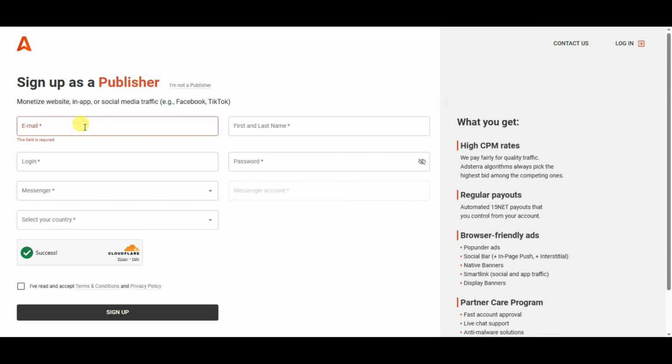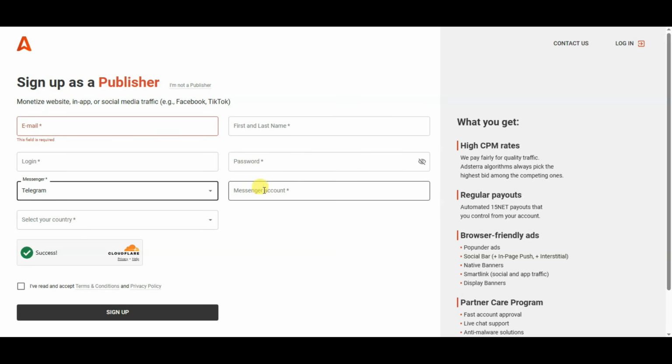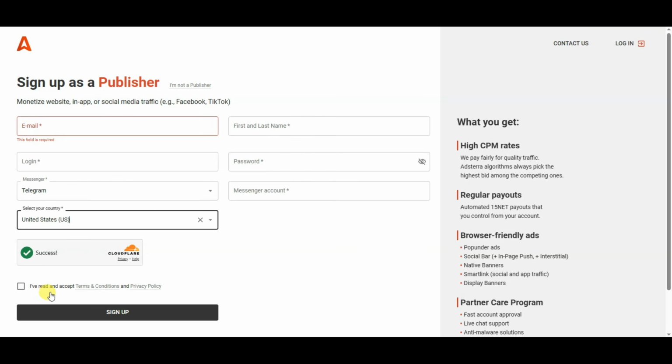You can type here your email address. You can type your first name, last name. You can type your unique login ID. You can type your password. Now you can select your messenger type. Like you can select Telegram, Facebook, WhatsApp, Instagram. You can select any of these messengers. Now you can type your messenger ID. You can select here your country. You can read and accept its terms and conditions. At last, you can click on the sign up button.